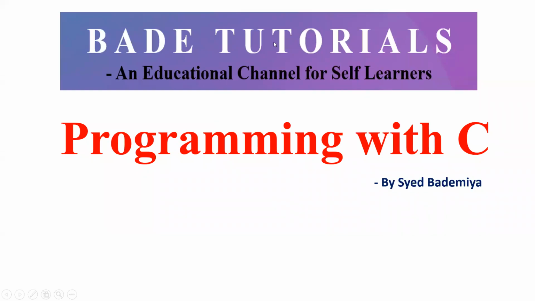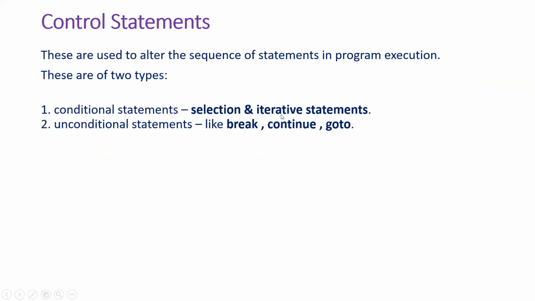Today we are going to see one of the C concepts. The concept we are going to see is control statements in C. So far we have seen the sequence, right? A line by line execution of the statements, and the control statements are used to transfer the control based on some conditions. For example, we can observe two types of control statements in C language.